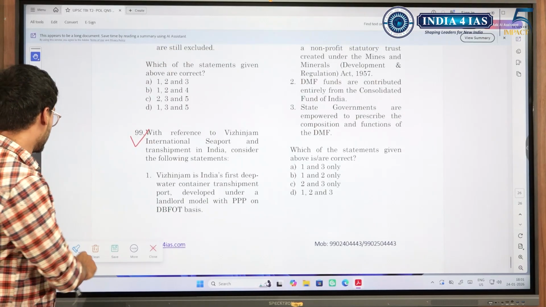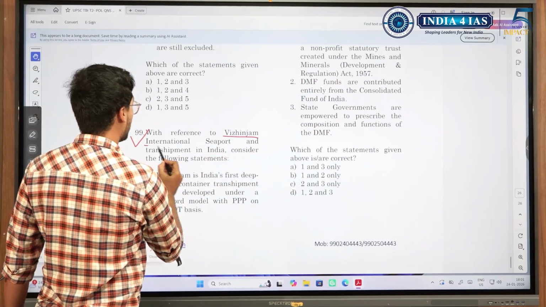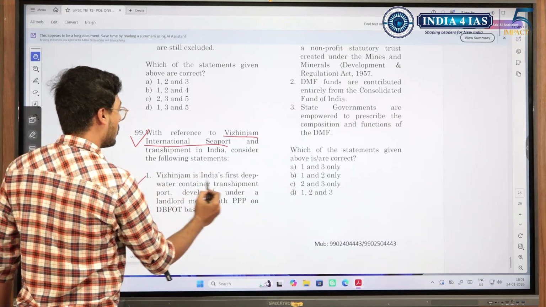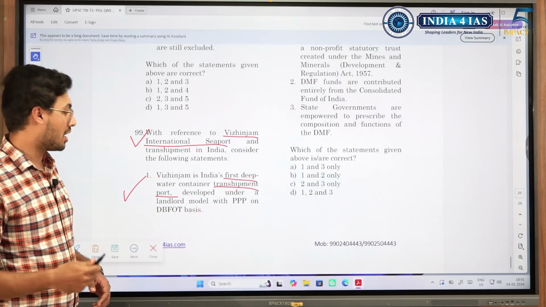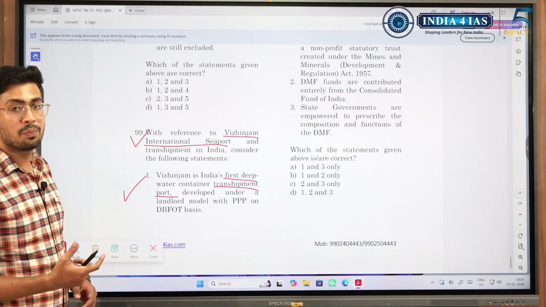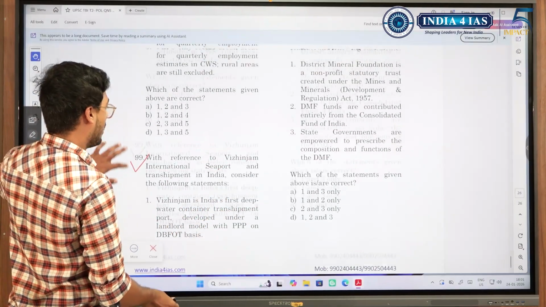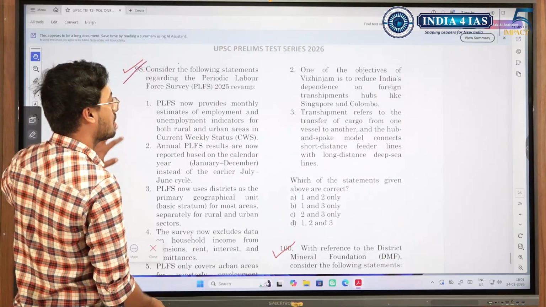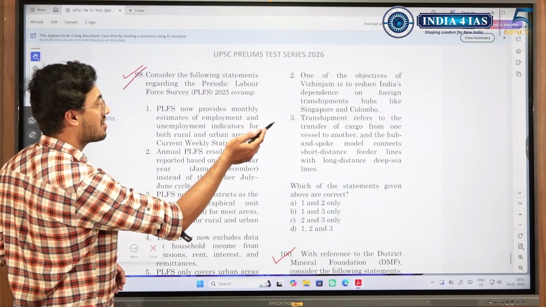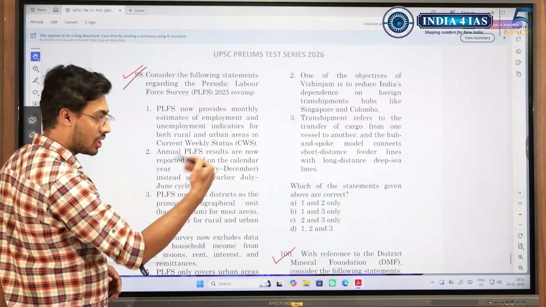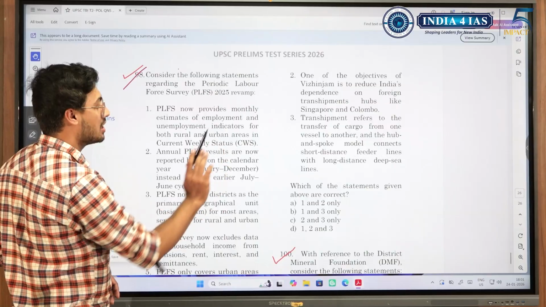This is another fact which I wanted you to know. Vizhinjam International Seaport. It is India's first deep water container transshipment port, because if you know, India was dependent upon other countries for transshipment. So in recent times, India has built this port. Also, one of the objectives, like I said, India's dependence on foreign transshipments, we wanted to reduce it, because we were dependent upon Singapore and Colombo. And what does transshipment mean? That is what is given in brief.